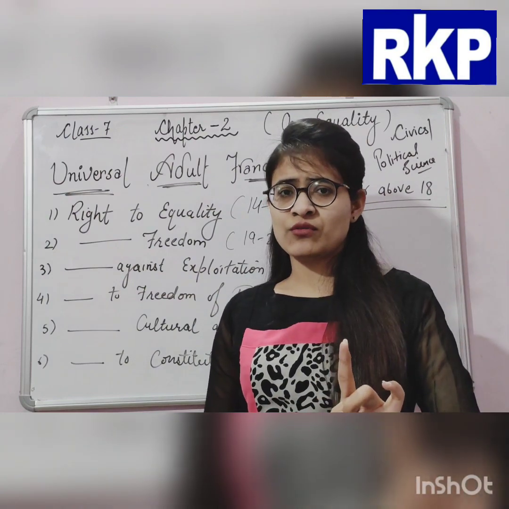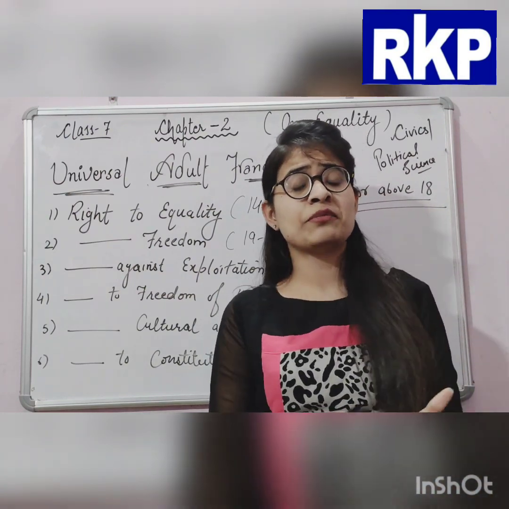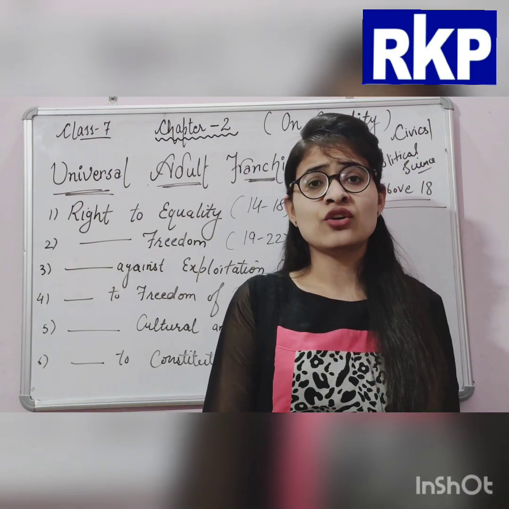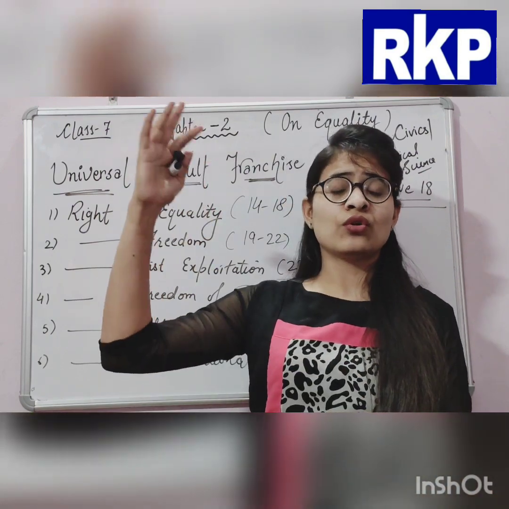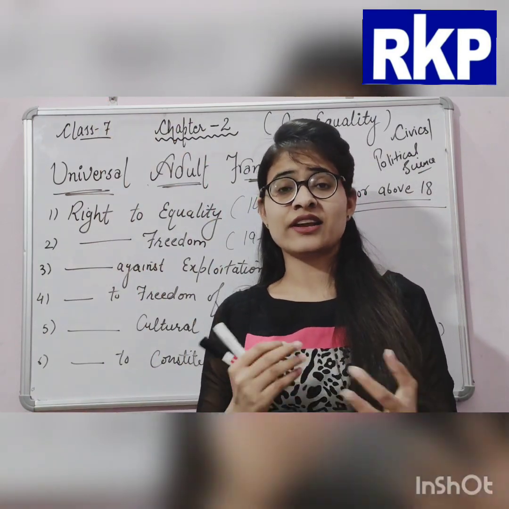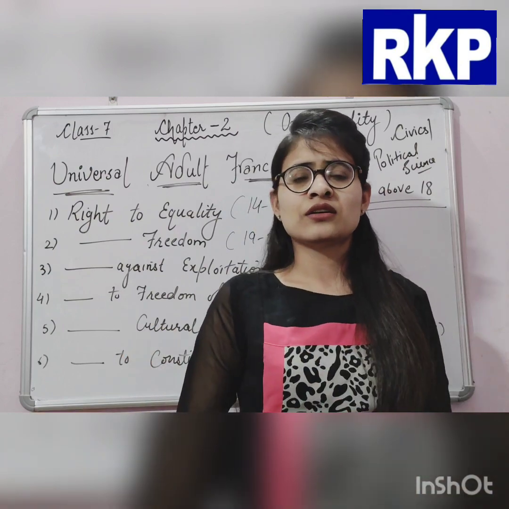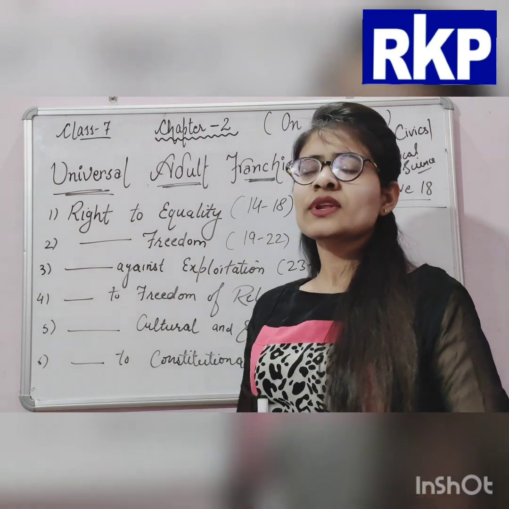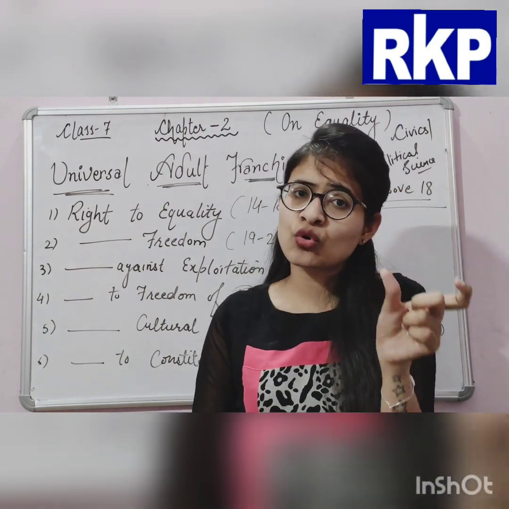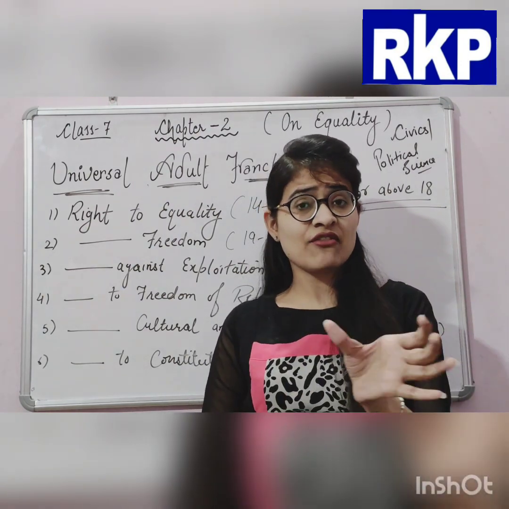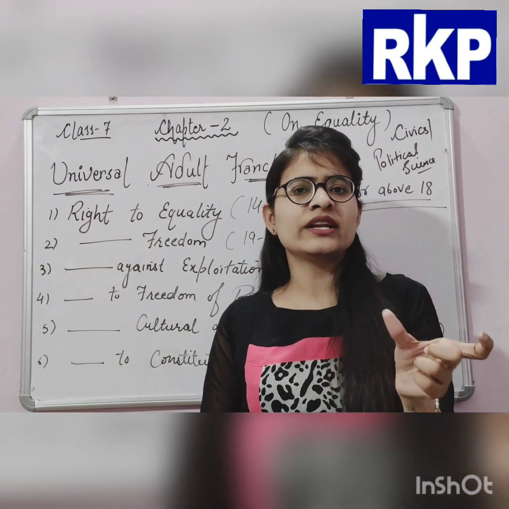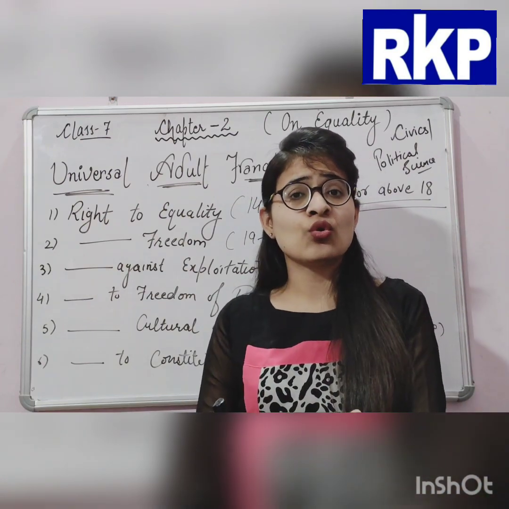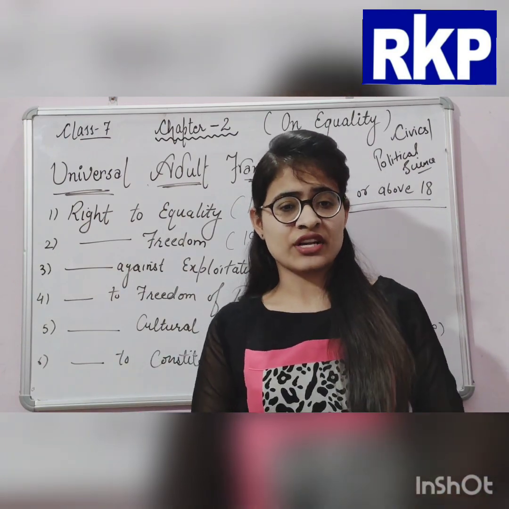With the help of one vote, any person or any party can be in the majority and win over another party. So that's why I'm saying that all votes are equal. Each and every vote is equal. So equality is the soul of the universal adult franchise.